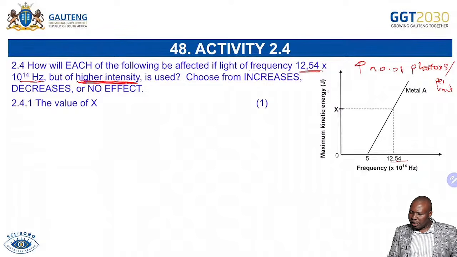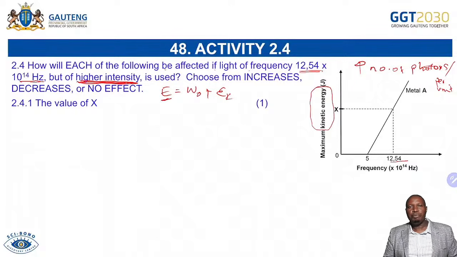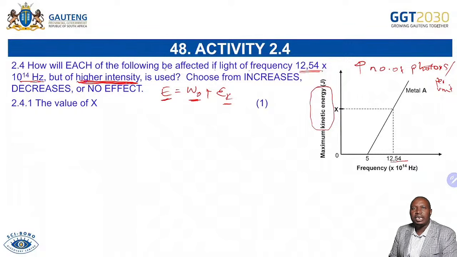So X is kinetic energy, and kinetic energy, definitely remember from the formula that I told you, we said E equals to work function plus EK, which means now the energy that the photon brings, it must be divided to give the minimum energy required to remove the electron from the surface. The rest of energy is converted to kinetic energy.